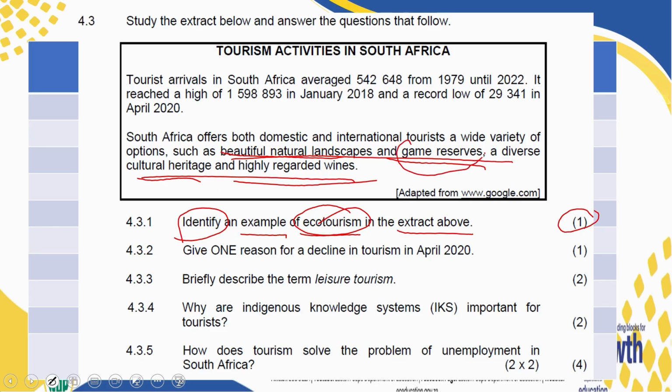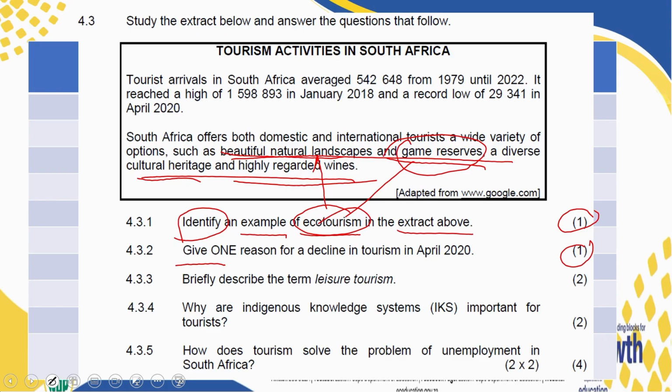In this case, also game reserves, they form part of ecotourism. But why not go for the one that you are 100% sure, the beautiful natural landscape? You never go wrong with that one. Can you please choose the one that is very easy and that you can relate to? 4.3.2, give one. That is why there is 1 mark here.